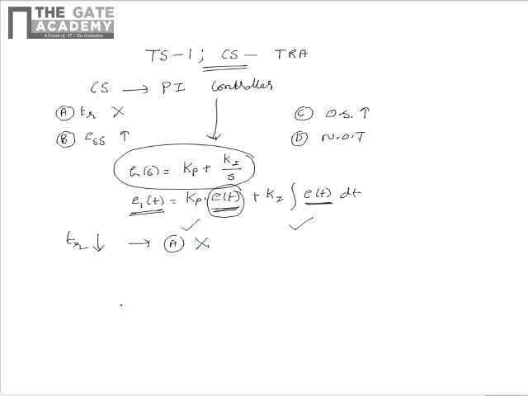Also we see that as the error gets magnified a lot in this case, the action will be quick and more, hence the steady state error reduces. So option B is also not correct.